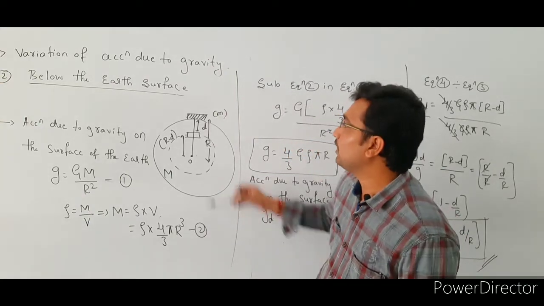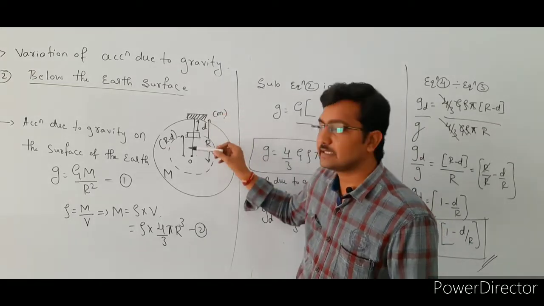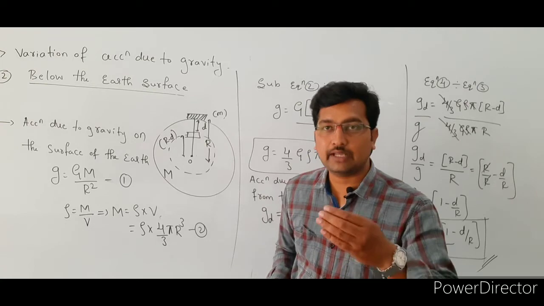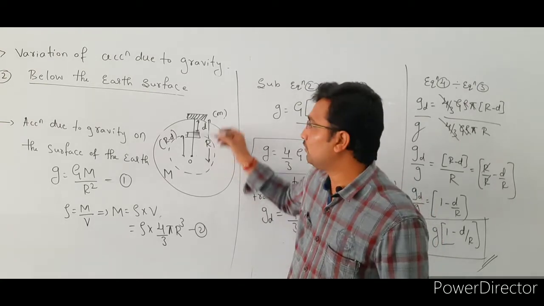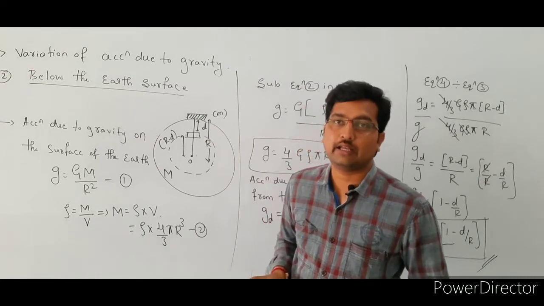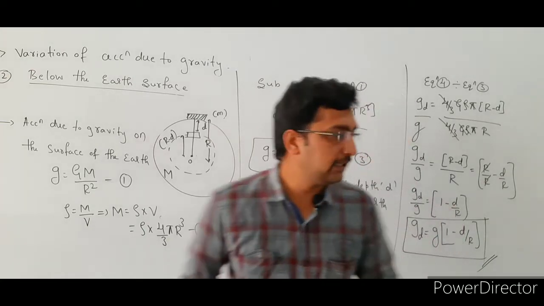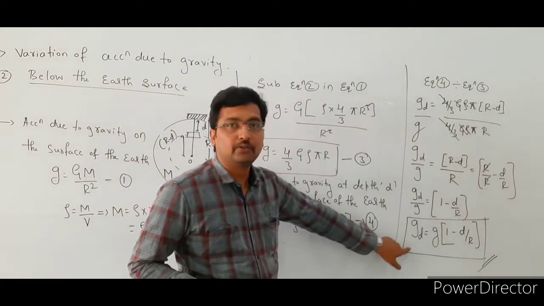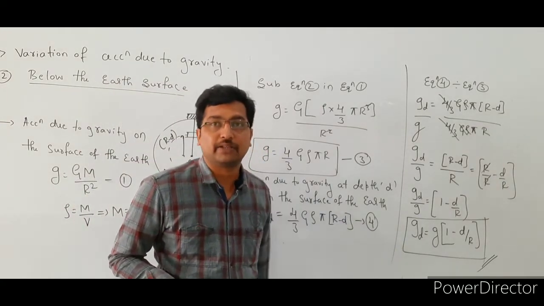Here also, when the body moves towards the center of the earth, the acceleration due to gravity value decreases. This formula is used to find the acceleration due to gravity at a depth d from the surface of the earth.